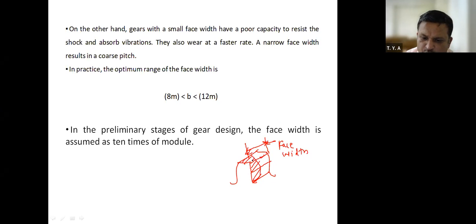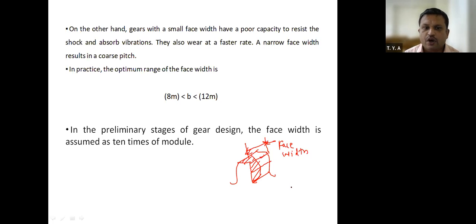More breakage of gear teeth will take place, and wear and tear will also be faster. Therefore, a narrow face width results in a coarse pitch.